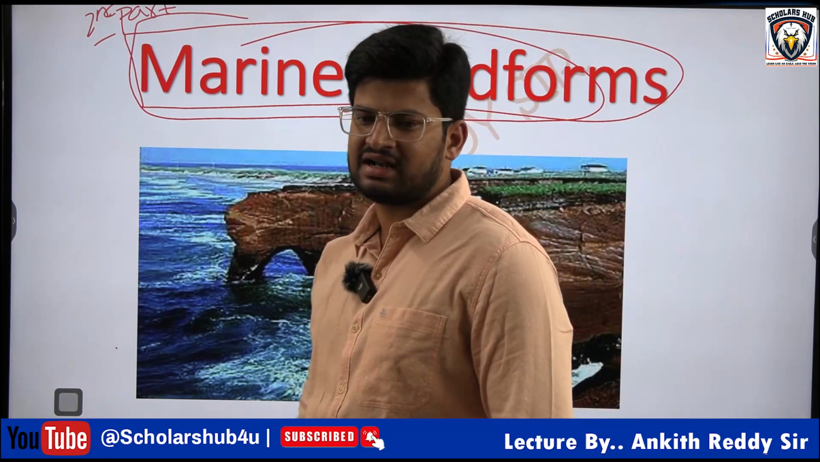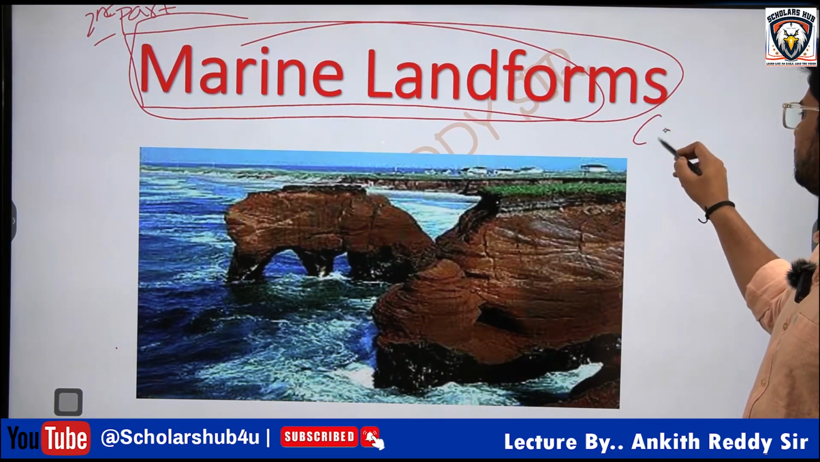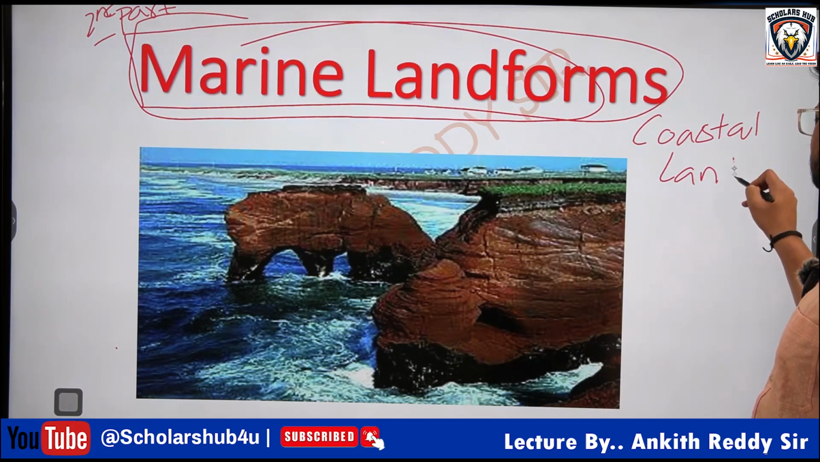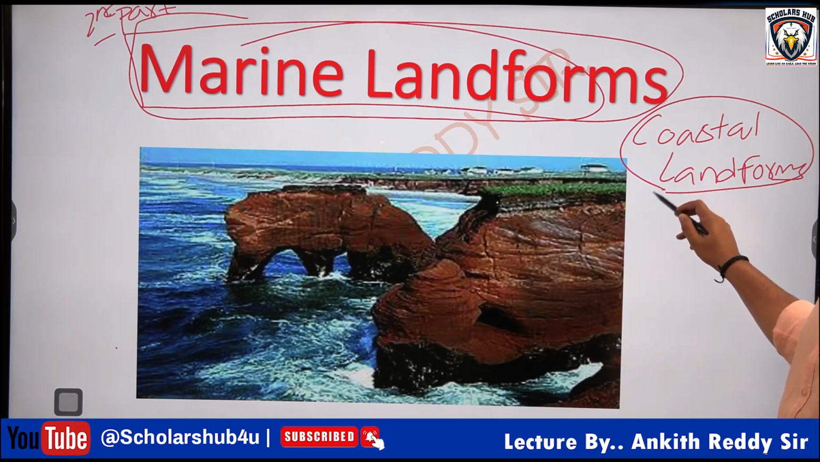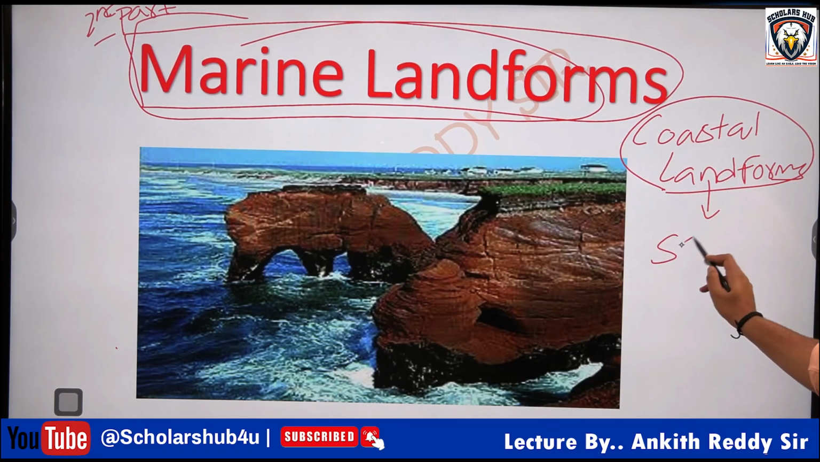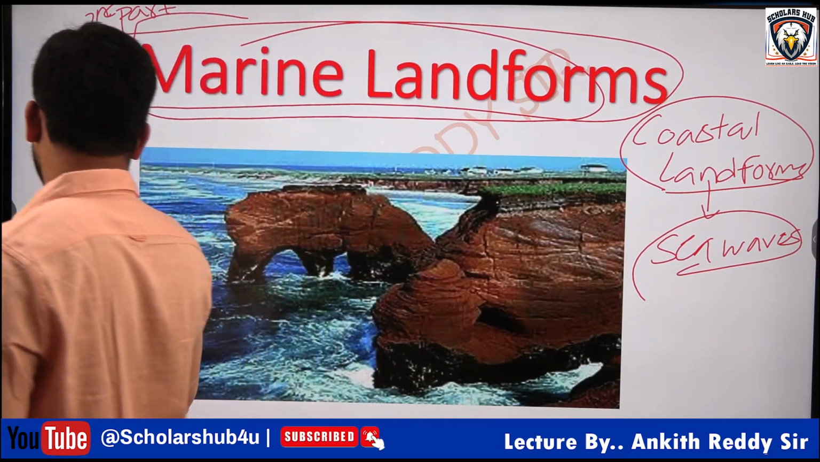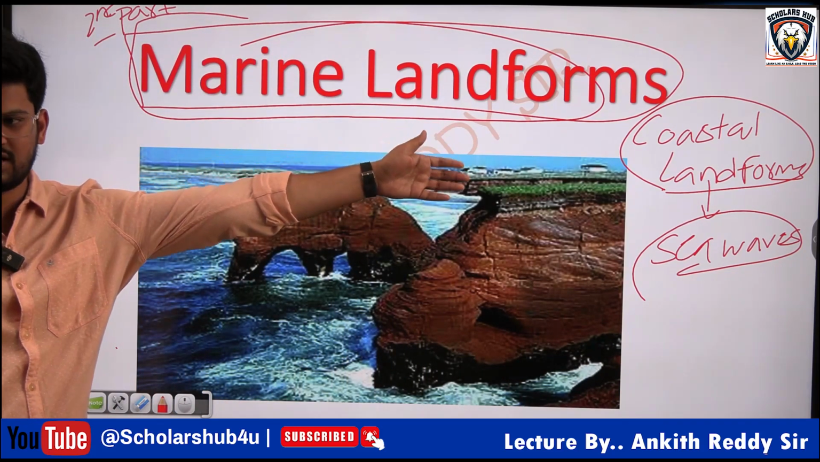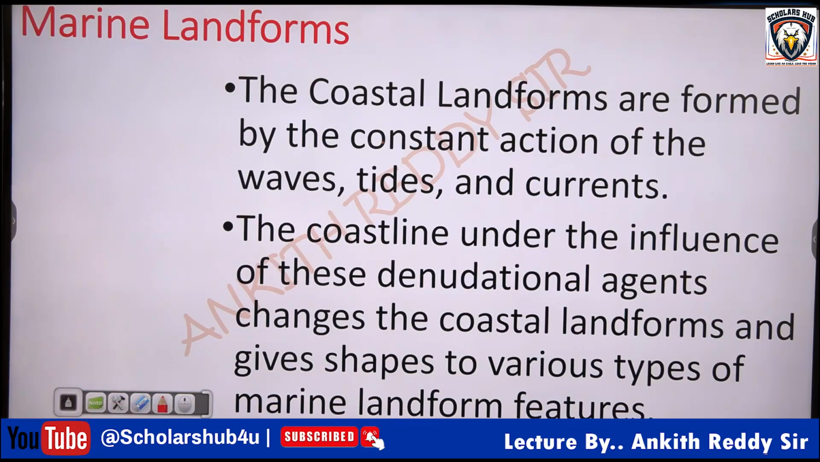Now where do you find marine landforms? Most obvious in the coastal regions. So that's why they are also called coastal landforms. And coastal landforms are formed by the action of sea waves. So that's why the marine landforms are also called the coastal landforms, by the action of sea waves. You know this, right?